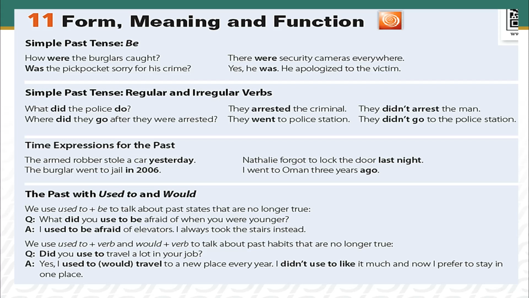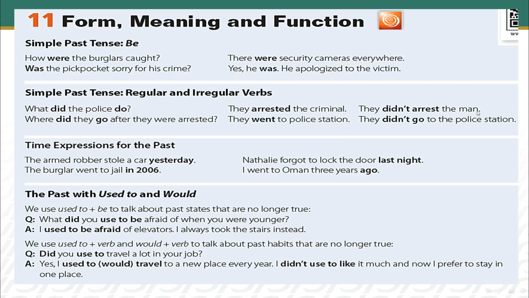Let's move to another point. Simple past tense of regular and irregular verbs. Past tense of regular verbs, we form the verb by adding ed to the end of the verb for most verbs, but we have special cases in which we add just d or ied. But the most common is adding ed to the end of the verb. Examples: what did the police do? The police arrested the criminal. Arrested, we added ed.